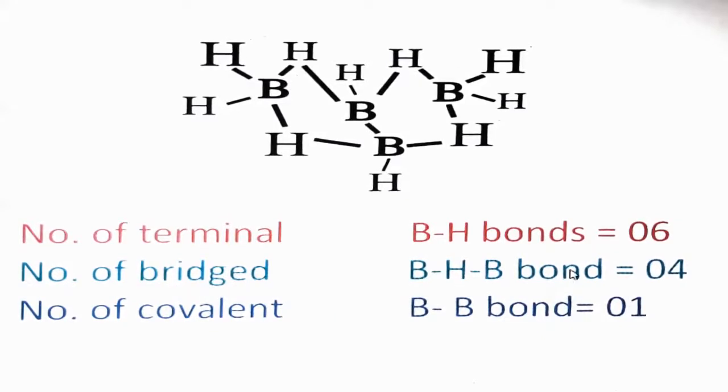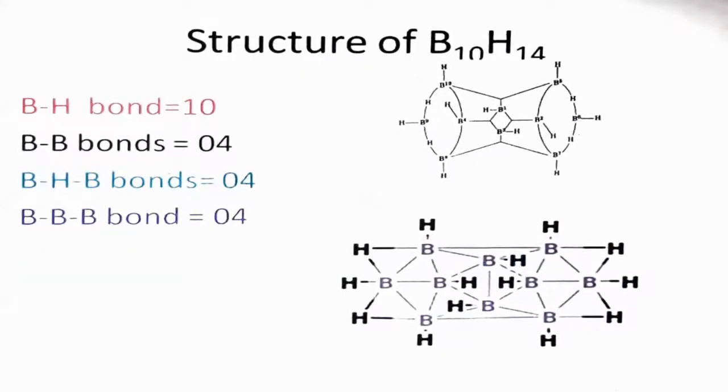Bridged bonds, B-H-B bonds: 4 B-H-B bonds are there, B-H-B 1, 2, 3 and 4. And 1 B-B bond is present. So this is the structure of B4H10.